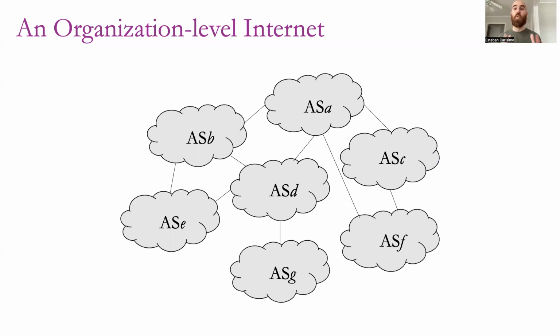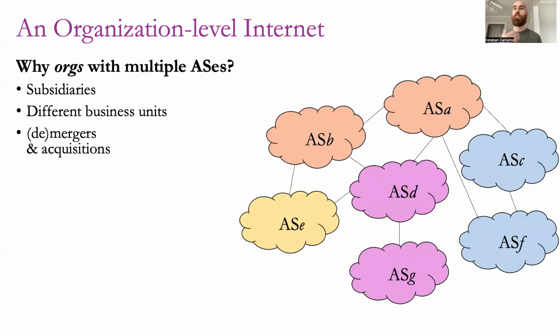These agreements are subscribed by the companies operating these ASes, which in this talk we're going to indistinctively mention as organizations. And the thing is, the organizations or companies sometimes operate multiple ASes. So one solution to this problem could be to look at the internet topology from an organizational level perspective. Here we have different colors that represent different organizations. And as you can see in this example, one organization can have multiple ASes.